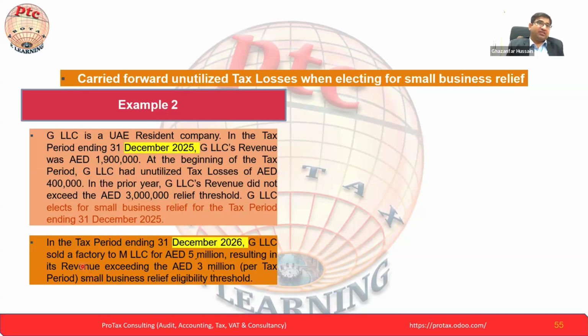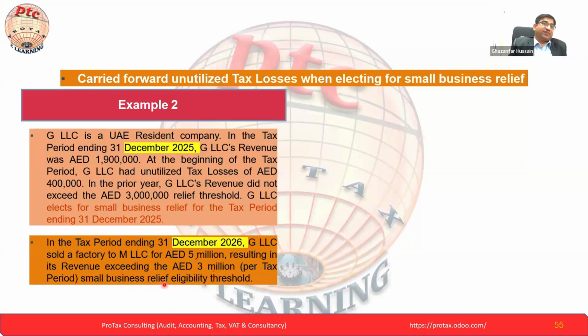This is our understanding. In the tax period 2026, he sold a factory to M for 5 million, resulting in revenue. The factory means this is his business-related item, the asset. So we'll calculate it in the revenue. We will calculate it as part of revenue. Its revenue is exceeding 3 million as per the tax period small business relief.